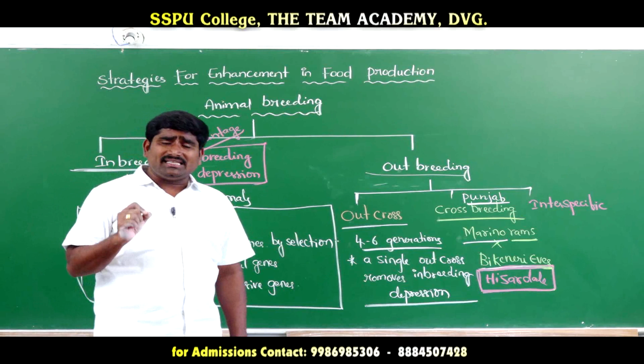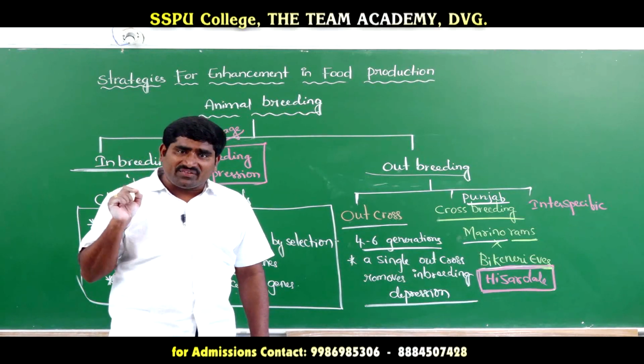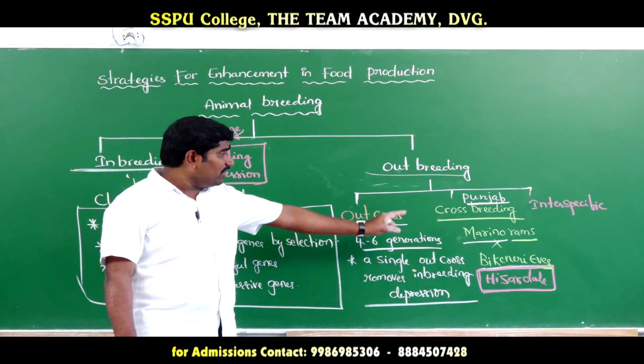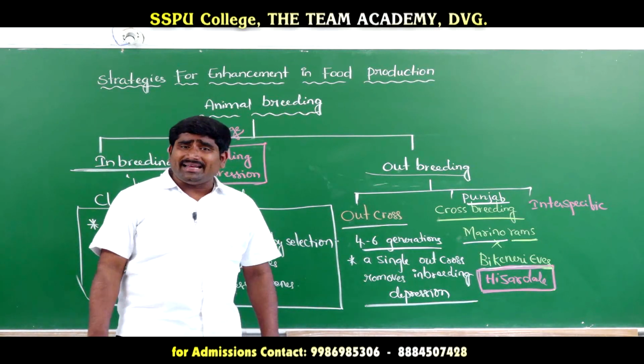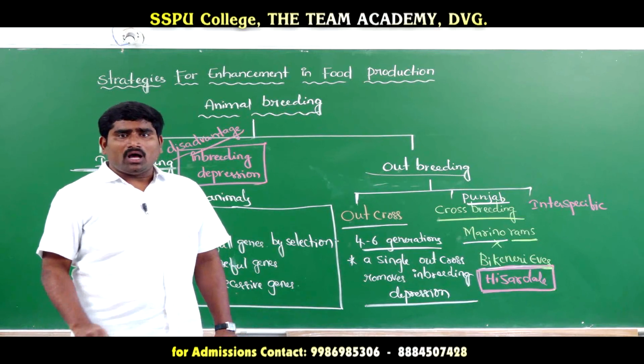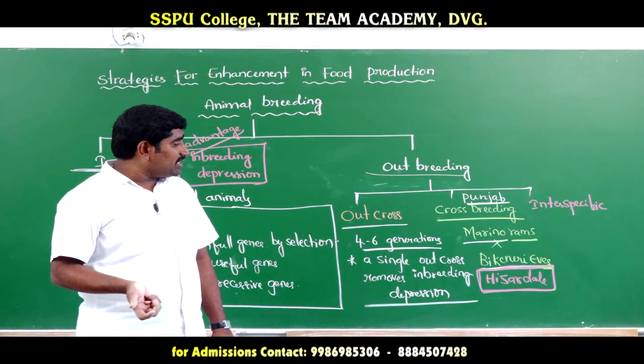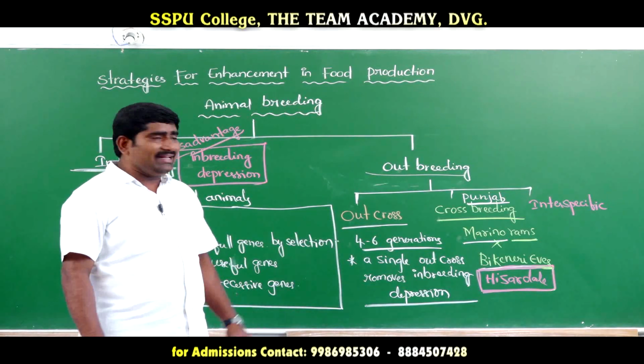Here one question is there: production of Hazardale is an example for crossbreeding. There may be a 2-mark question: how is Hazardale produced? When Merino rams are crossed with Bicanary ewes, Hazardale is produced.